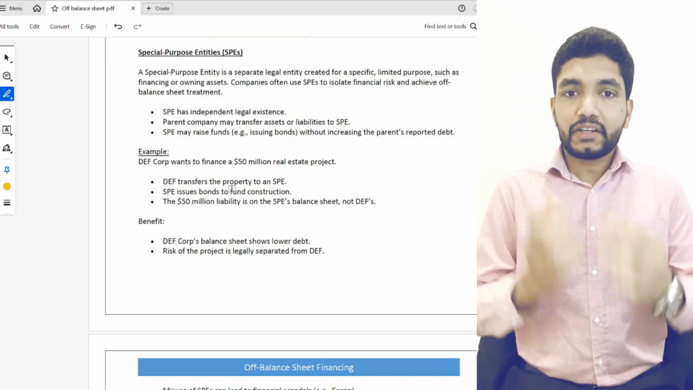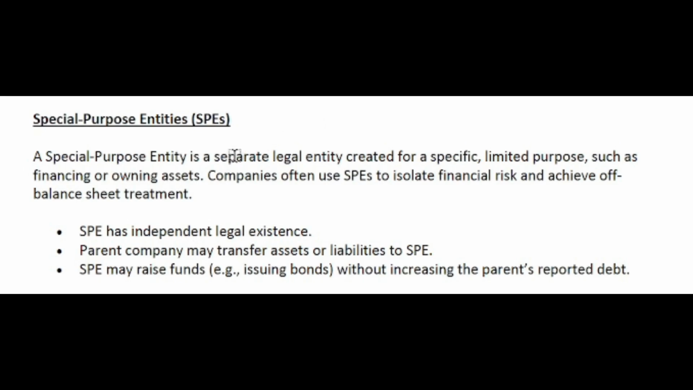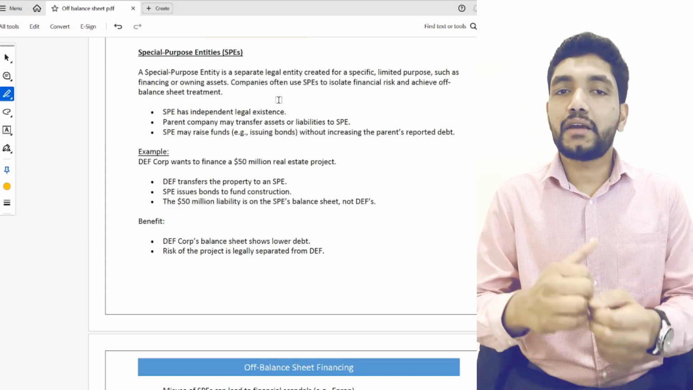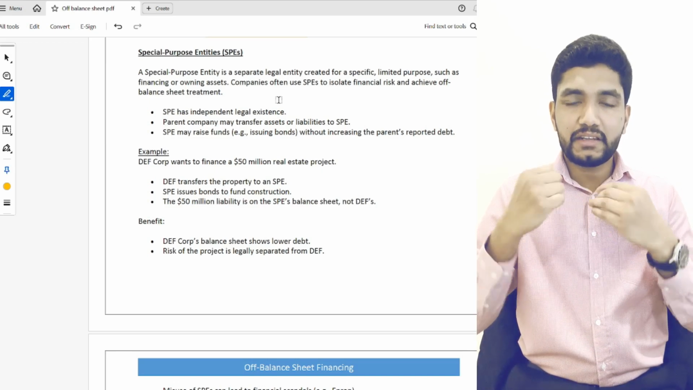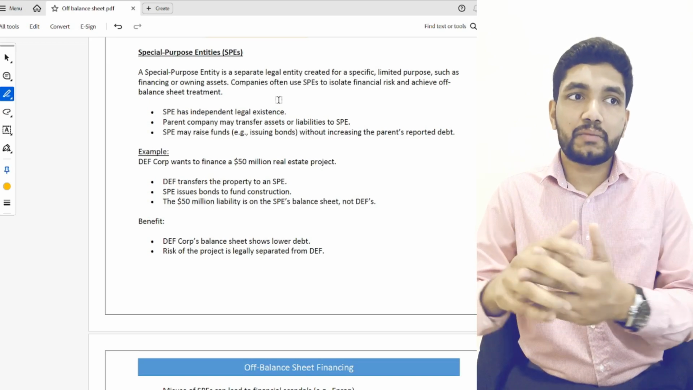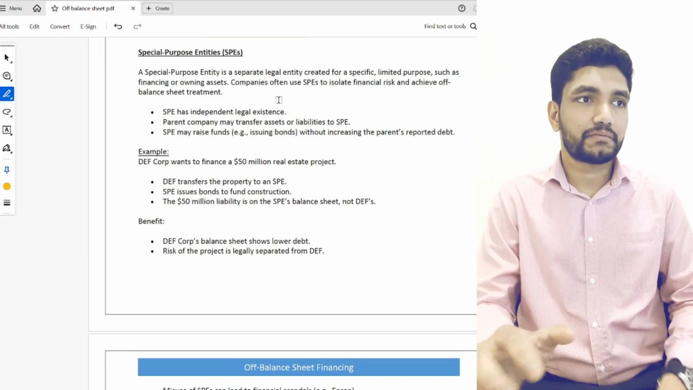So we will move into another type of off-balance sheet financing, that is special purpose entities. A special purpose entity is a separate legal entity created for a specific limited purpose, such as financing or owning assets. Companies often use special purpose entities to isolate financial risks and achieve off-balance sheet treatment. So what is a special purpose entity? Just assume a company wants to finance a big project. Instead of financing it directly, this company creates a special entity, a separate legal company, to finance only this project.